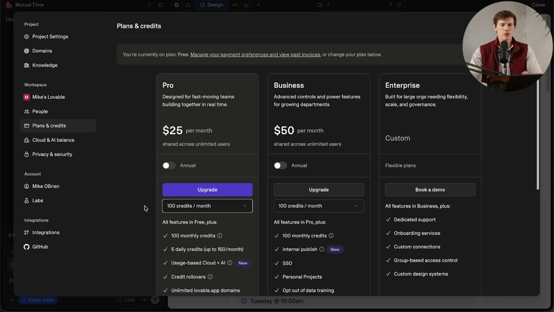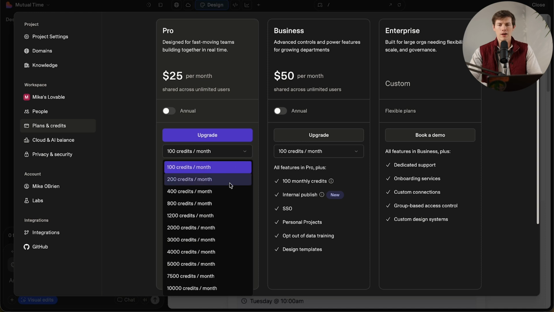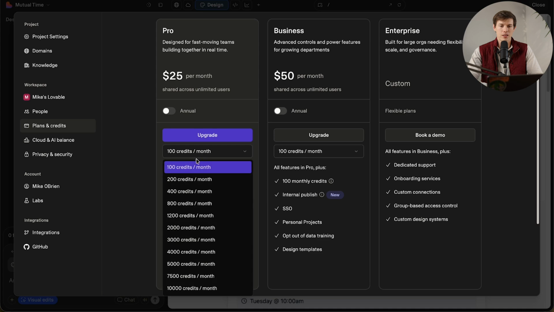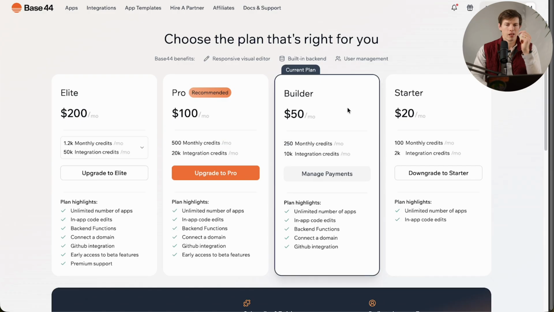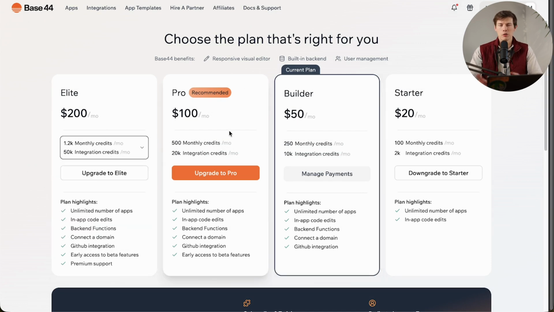By the way, if you go to your plans on Lovable and you don't have enough credits, you could upgrade just the credits instead of having to upgrade to a different plan. So you could say maybe you want 200 credits a month, maybe you want 800 credits a month. It'll show you what the price is going to be right there. So that's something that, if you need to change it, is totally available to do. If you go to Base 44, they don't give you that same option unless you go over to Elite. You can choose how many credits you're getting there, but otherwise you have to upgrade and they kind of have a different tier system.